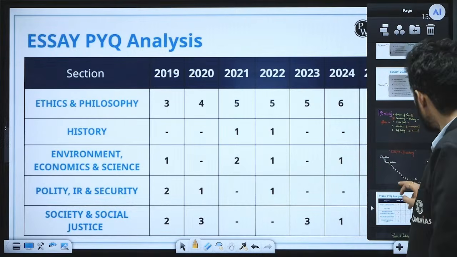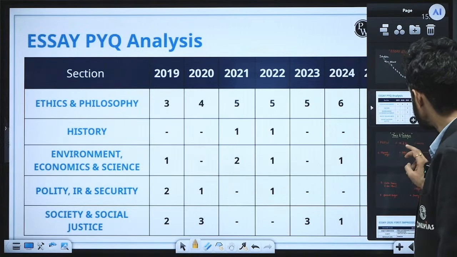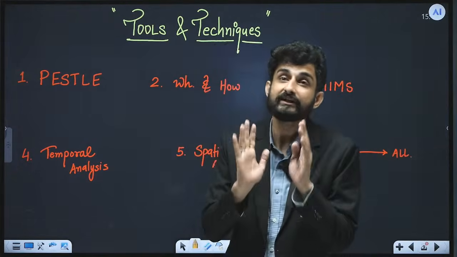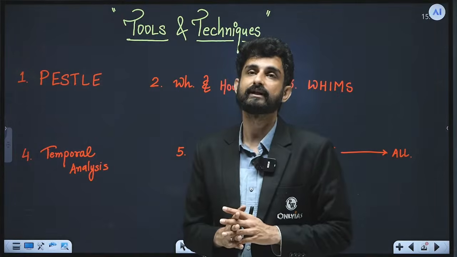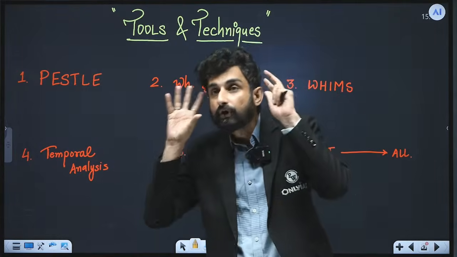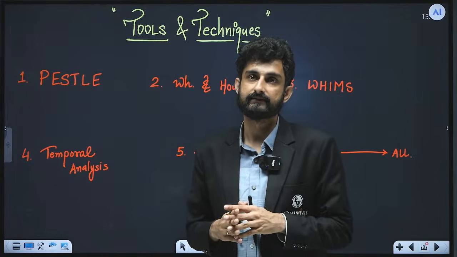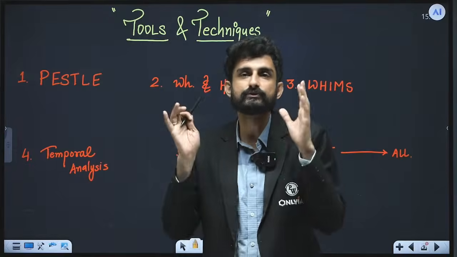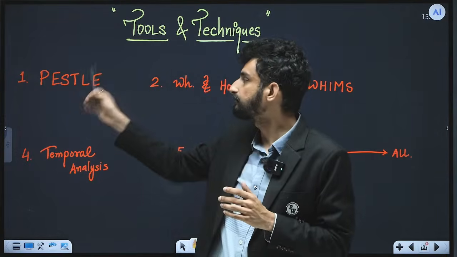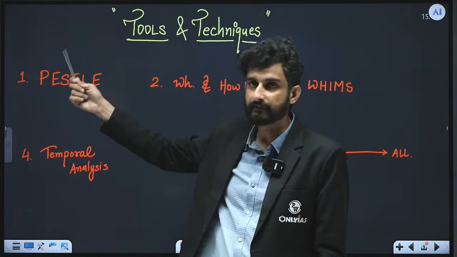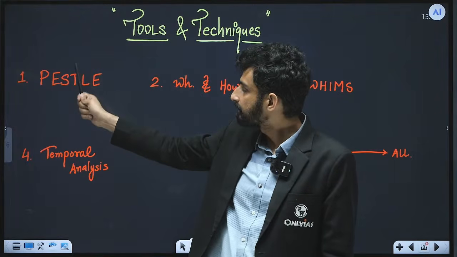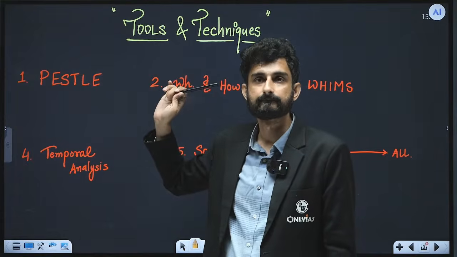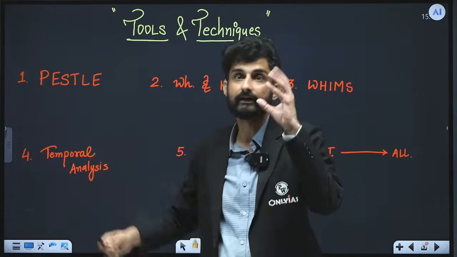Now, sir, how can we brainstorm? Can you please give us some tools and techniques? There are roughly more than 25 tools and techniques that we can use to think and decode our essays. One of the most famous and most used, abused tools and techniques is PESTLE. Here P stands for political, economic, social, technological, legal, environmental, etc. Those dimensions you can think upon.